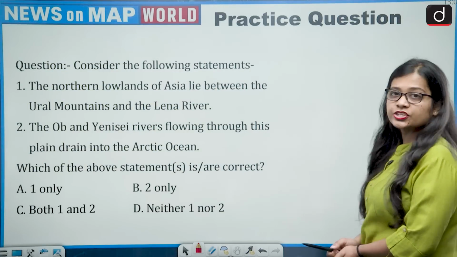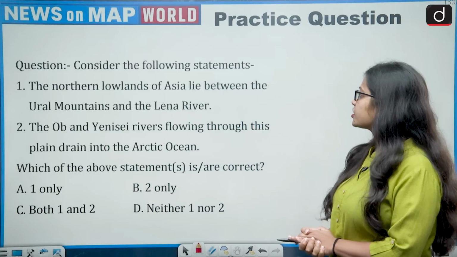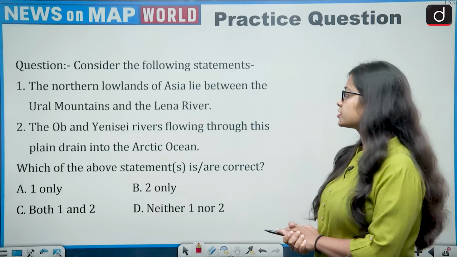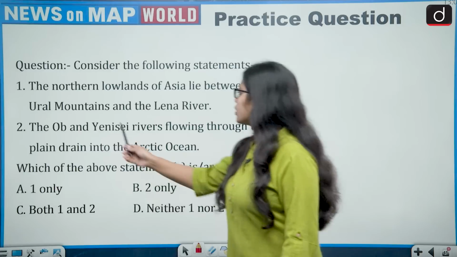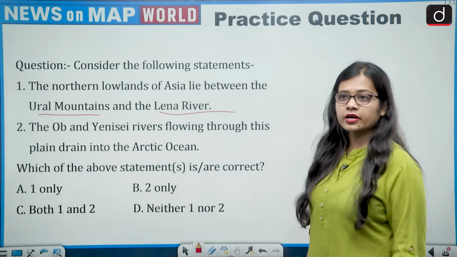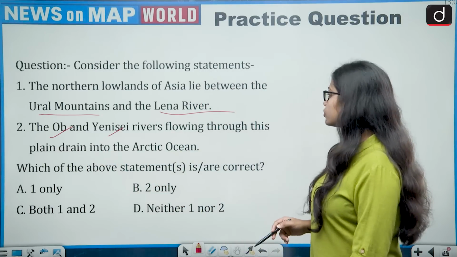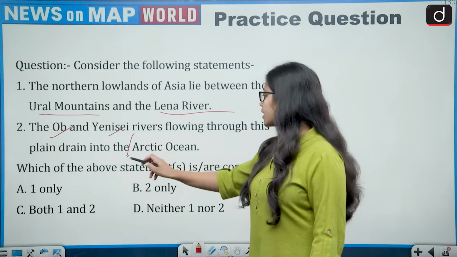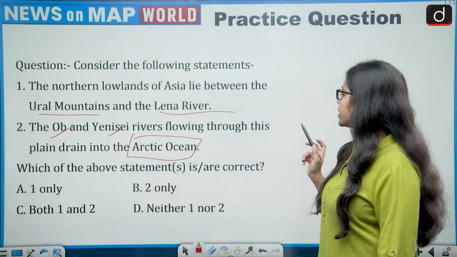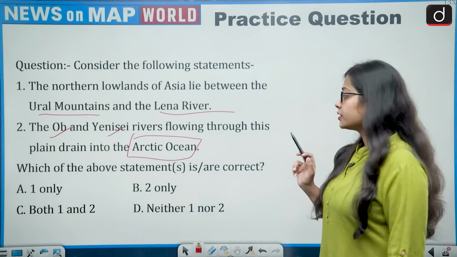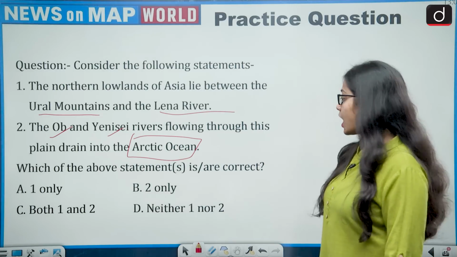And this is the practice question, and you need to answer this question in the comment section. So try to solve it. The question says, consider the following statements. First, the northern lowlands of Asia lie between the Ural mountains and the Lena river. Second, the Ob and the Yenisei rivers flowing through this plain drain into the Arctic Ocean. So these are the two statements. The northern lowlands of Asia lie between the Ural mountains and the Lena river. Second, the Ob and Yenisei rivers flowing through this plain drain into the Arctic Ocean.